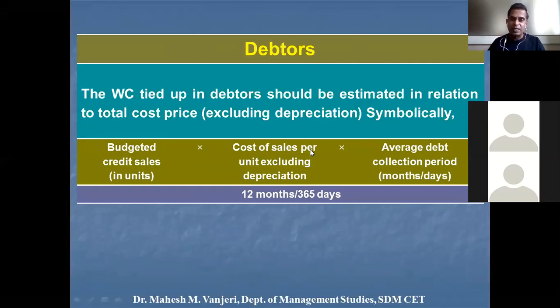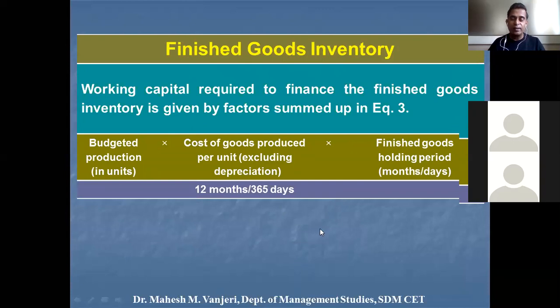Again, that cost includes the monthly expenditure of 30,000 rupees per month. I hope the concept is clear. The 30,000 rupees per month is not considered as a current asset. It is part of the cost of production, hence used in estimating debtors as well as finished goods inventory.